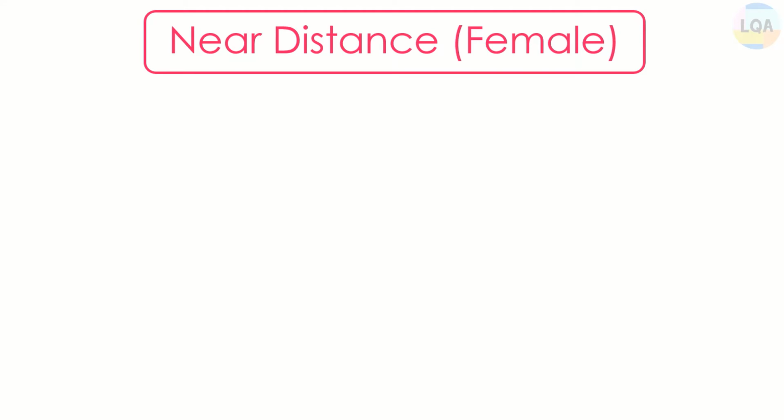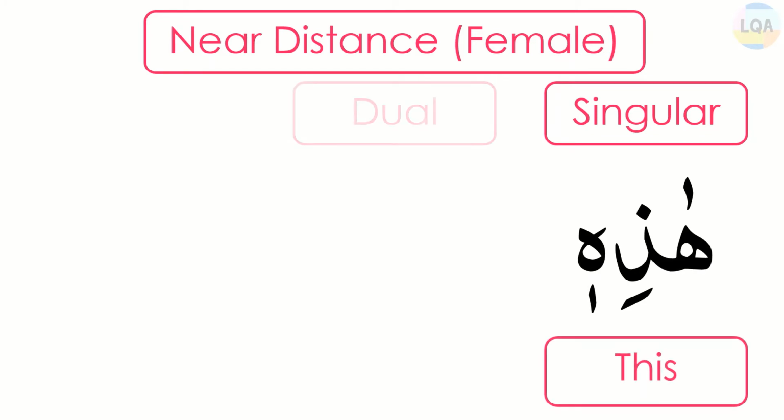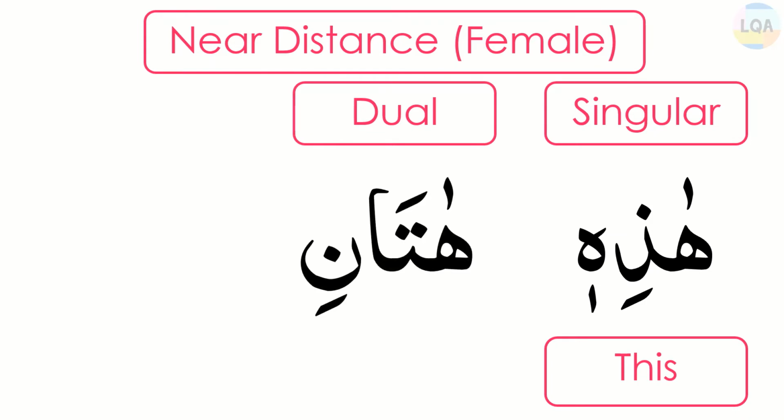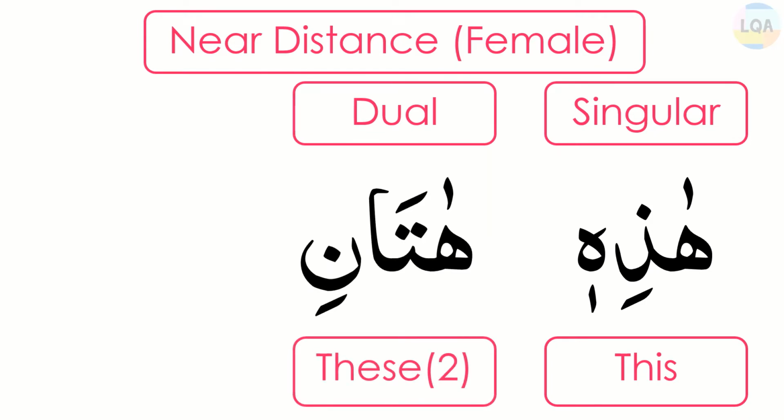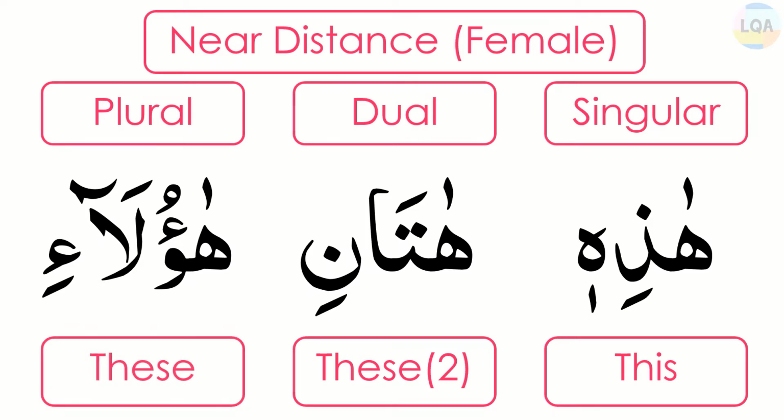Now we are going to learn the near distance pointers for female gender. First one is singular, which is hazihi, and it means this. Then the next pointer is dual, which is hatani, and it means these two for female. And the last one is plural, which is haulai, and it means these.